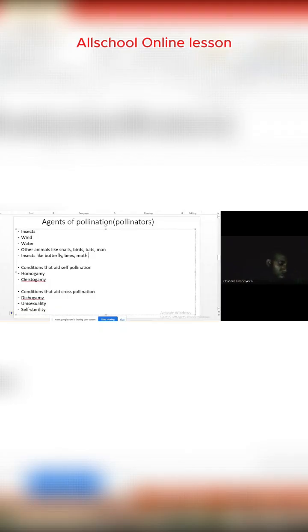Now, talking about homogamy, homogamy simply refers to the ripening of the anther and stigma of a flower or of two flowers at the same time. Remember, we made emphasis when we were defining pollination. We said it's the transfer of mature pollen grain from the anther of one plant to the mature stigma of another plant.